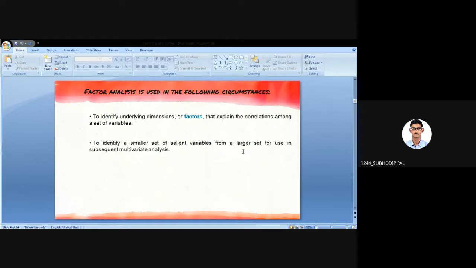So initially I was dealing with 10 variables. Now I'm getting 3 factors, so I'll be proceeding with my further analysis with those 3 factors. So I am actually reducing the process of data analysis, right? Dealing with 10 variables and dealing with 3 factors, which one is easier? Obviously dealing with a lesser number of factors.